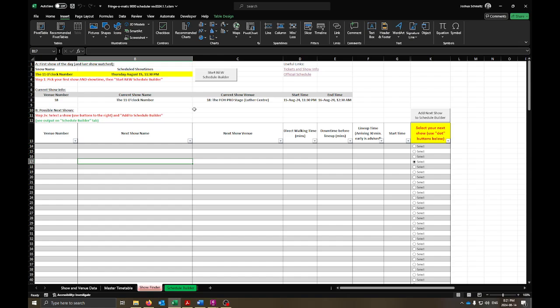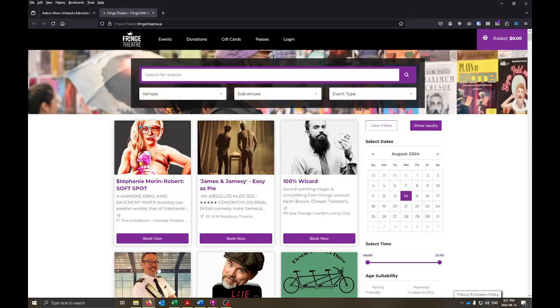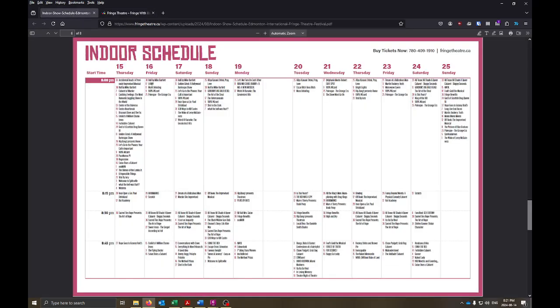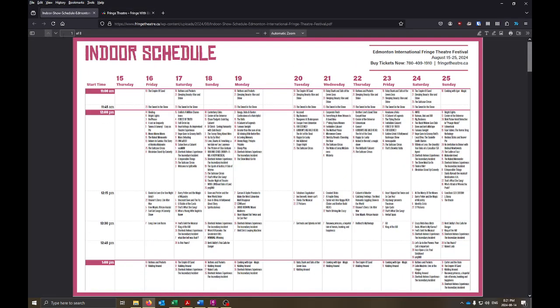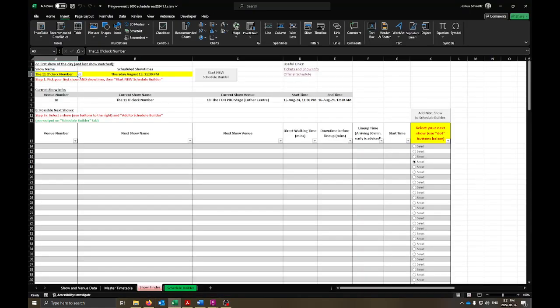So now that all the keeners have left, if we look at the indoor show schedule and say let's go to Saturday the 17th because the weekends have lots of shows. So say we're going to start right at the beginning of the day. We've got Buttons and Pockets at venue 10 to 11 a.m. on the Saturday. So we'll go back in here again. I want buttons. I'll type in butt. It'll do some stuff. I now have to choose